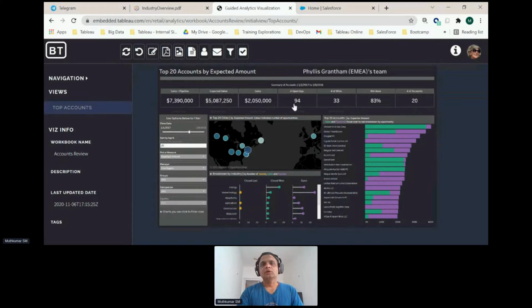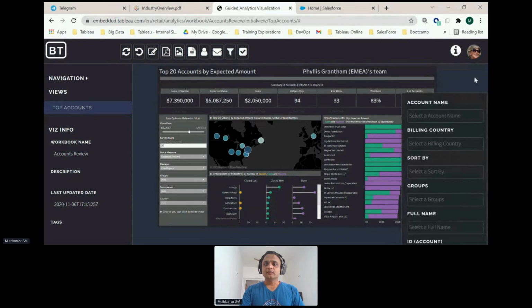But now, why did I speak about the JavaScript API if there is no code needed for you to embed? Imagine you want to facilitate a bidirectional communication between your portal and Tableau. What do I mean by that? This is a filter option. On the portal level, I want to trigger a filter from my portal onto the Tableau dashboard.